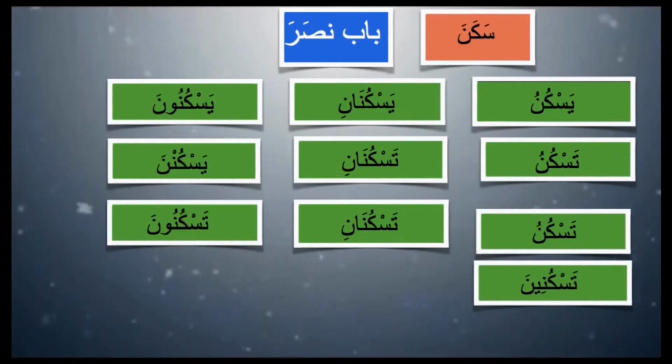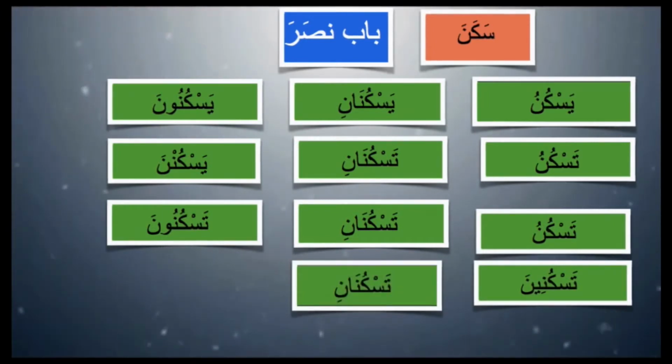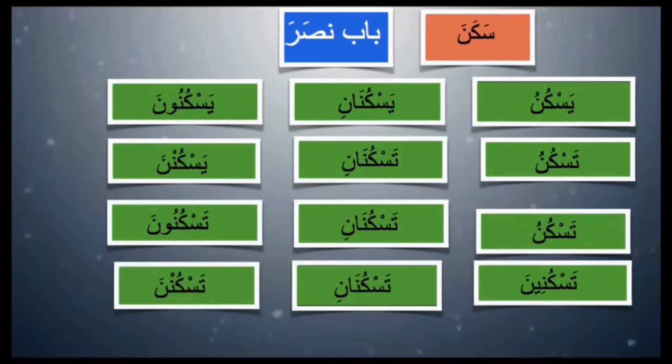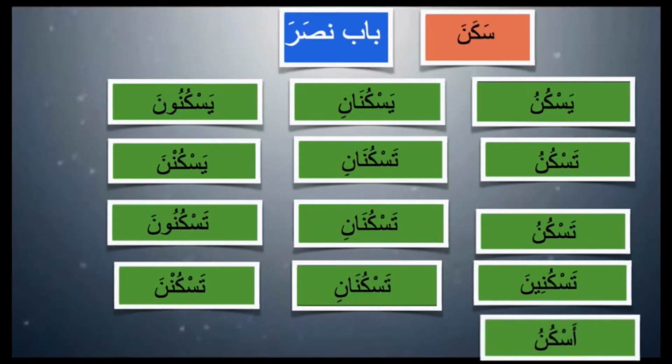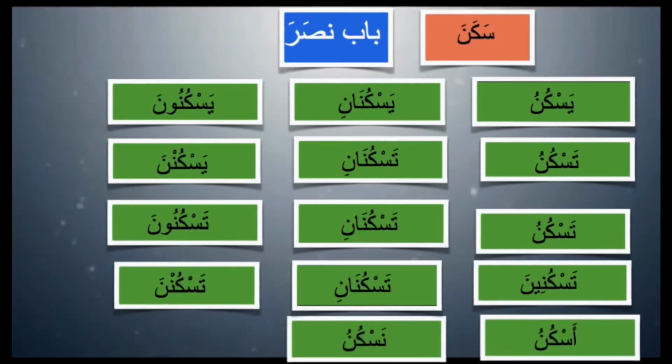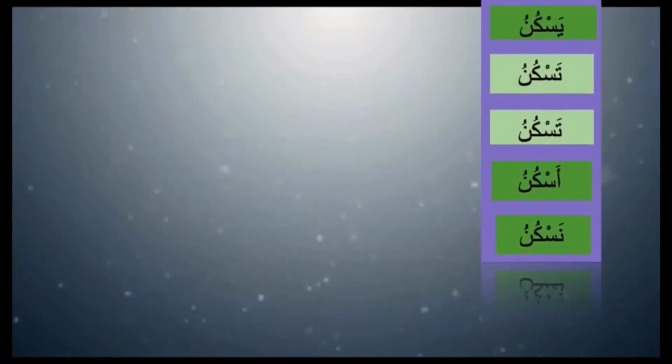Taskunina, you female, you live. Taskunani, taskunna. Taskunna is all of you females in front of you. You study, you live, right? Askunu, I live, and naskunu, we live. So these are the two fi'ls. We're just going to do some practice. Say quickly: yaskunu, taskunu, taskunu, askunu, naskunu.